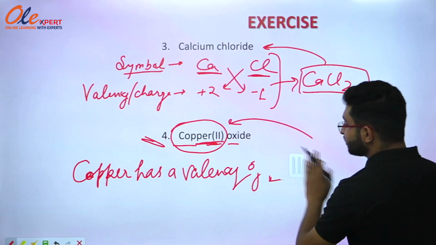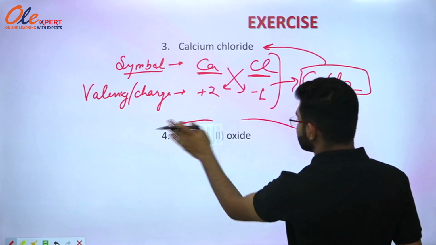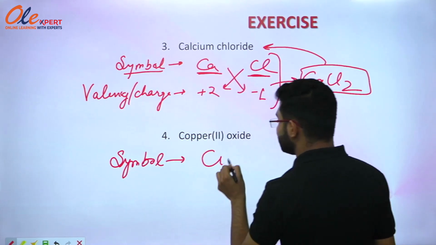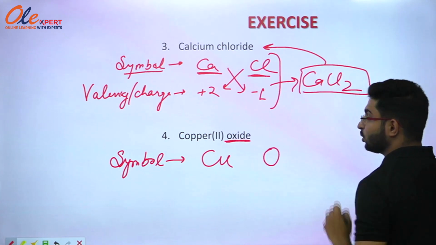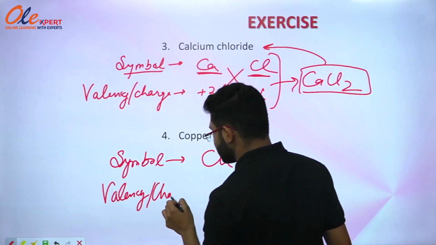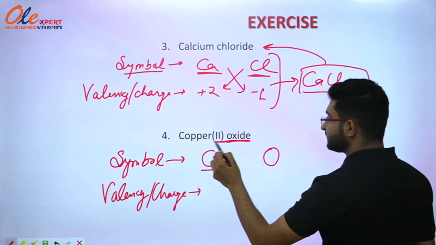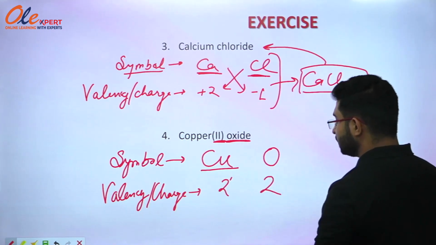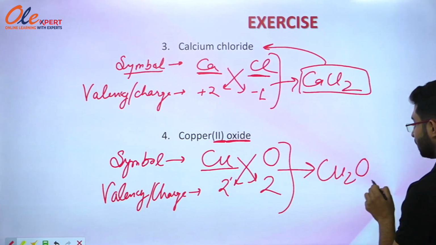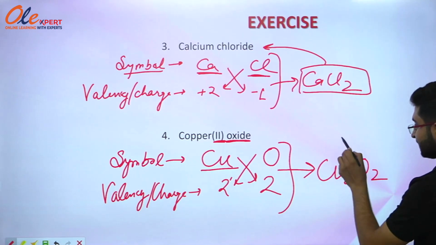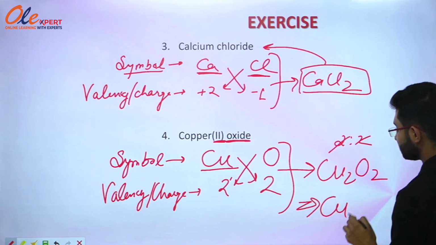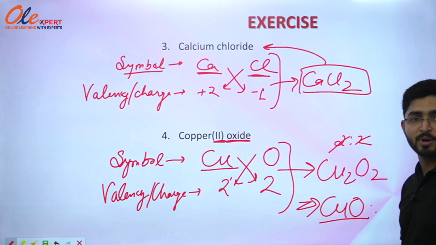Okay, now we are writing the symbols and valencies for the formation of the compound. So you have to write the symbol. Copper symbol is Cu and oxide, that is oxygen, symbol is O. Now you have to write the valency or charge. So copper's valency is given here 2 and oxygen's valency is also 2. You have to just interchange the valencies, then the formula becomes Cu2O2. But you can see 2 and 2, there is a ratio of 2:2. It is cancelled by 2. Now the formula becomes CuO. So this is the particular formula for copper oxide.